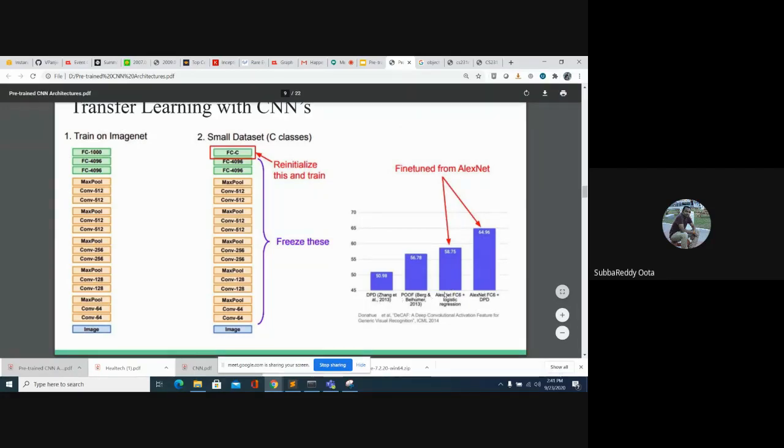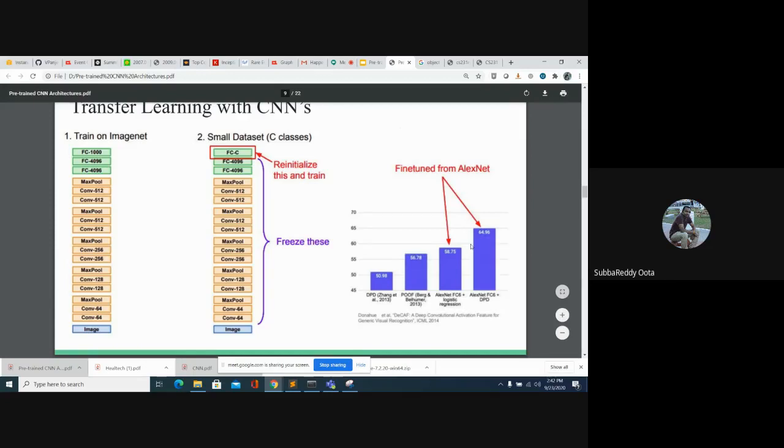So here what they did is, they took the AlexNet FC6. FC6 means fully connected layer; FC1, FC2, these are the layer numbers. If you take the AlexNet FC6, and after that they apply logistic regression. Rather than that, if you take AlexNet and directly do the classification on this architecture itself, you can see the difference.